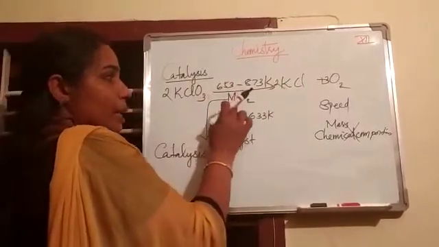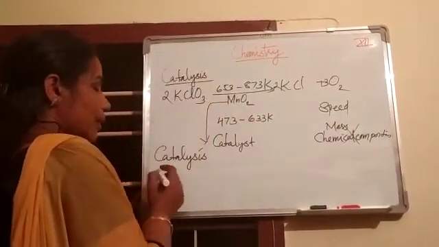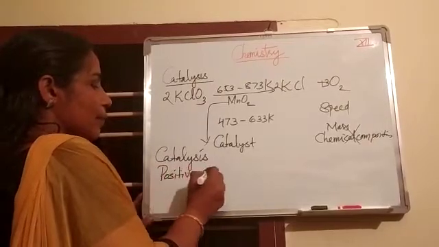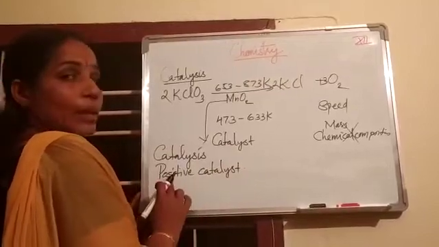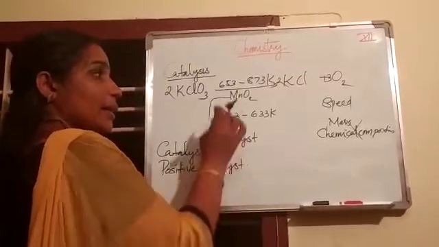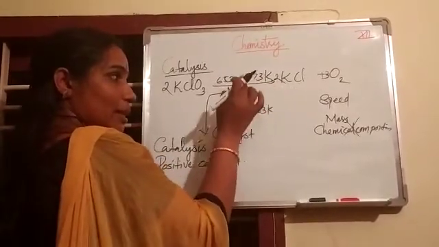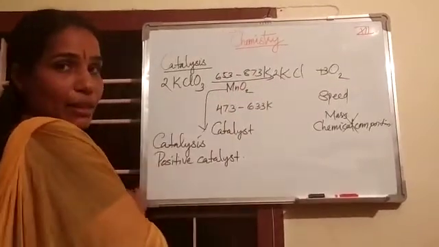Here, the manganese dioxide increases the rate of the reaction. And this type of catalyst is called a positive catalyst. Then, what are positive catalysts? The catalysts that can increase the rate of a reaction. Here MnO2 is a positive catalyst because it increases the rate of this reaction.